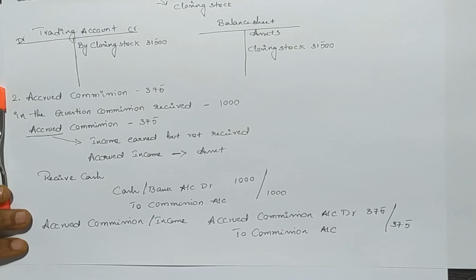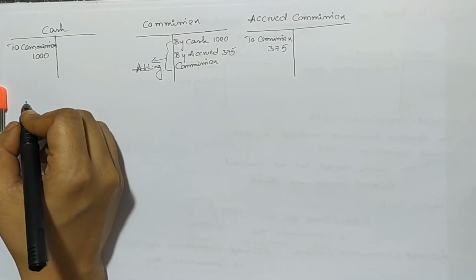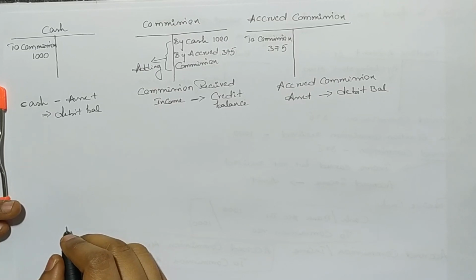Let's post these journals into their respective ledgers. If we notice in the commission account, we are adding accrued commission to the commission account because accrued commission is the income which we will receive in future. So we are adding that to commission account. Once we balance all the ledger accounts, cash balance will appear on the debit side of the trial balance because cash is an asset. Commission balance will appear on the credit side of the trial balance because here commission received is an income. Finally, accrued commission balance will appear on the debit side of the trial balance because accrued commission is considered as an asset.